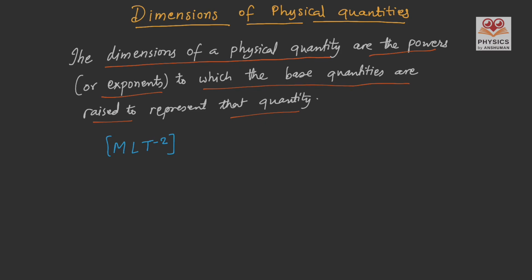We can see the base quantities are raised to some powers or exponents to represent that physical quantity, that is force. Hence, dimensions of a physical quantity are the powers or exponents to which the base quantities are raised to represent that quantity. Let's analyze force.